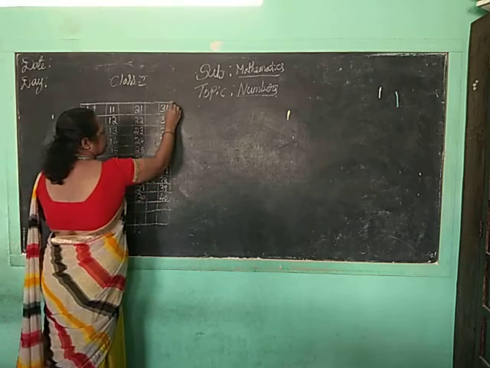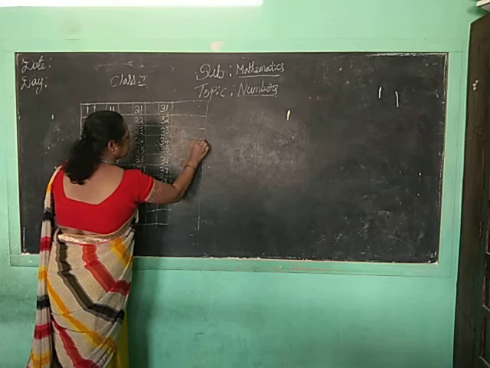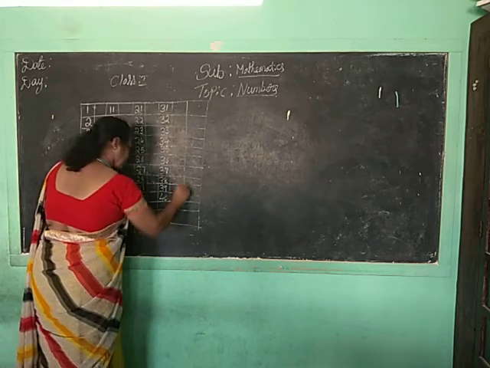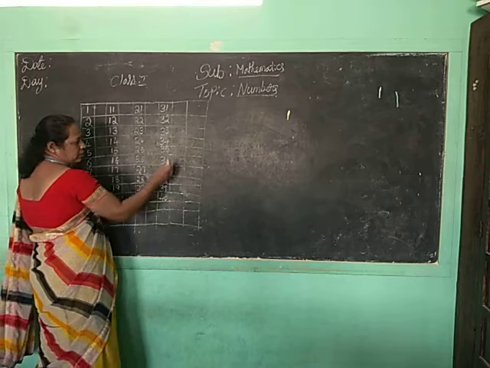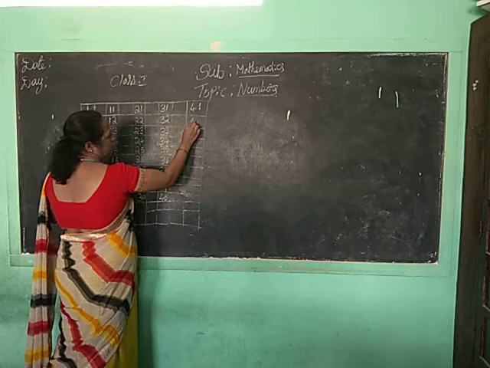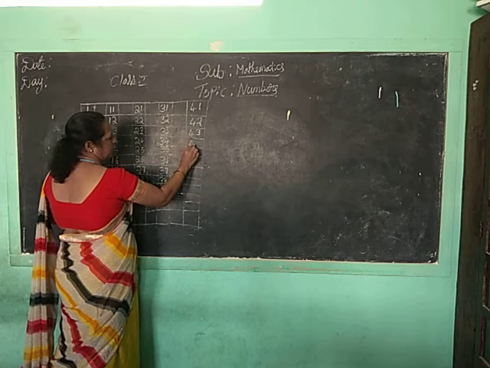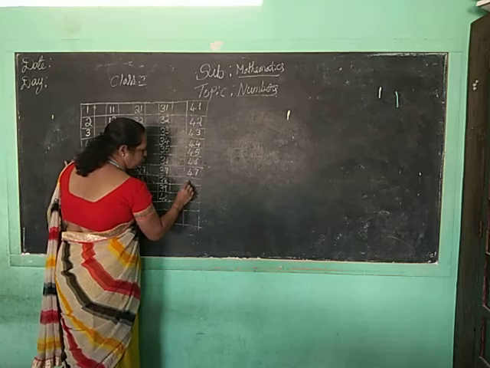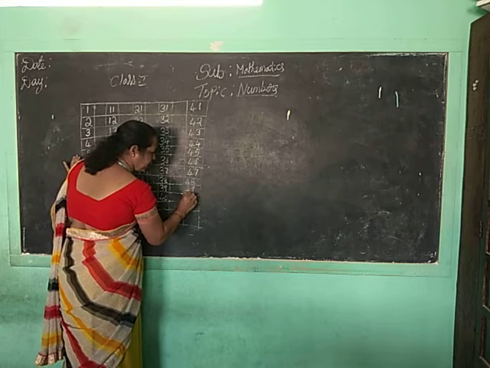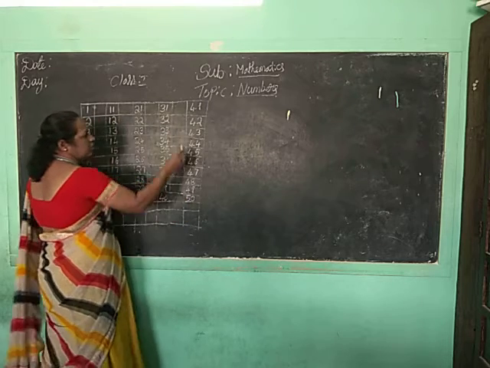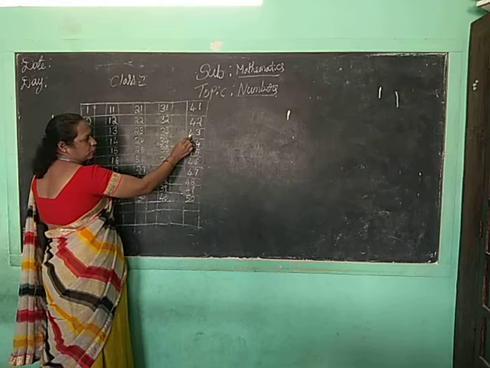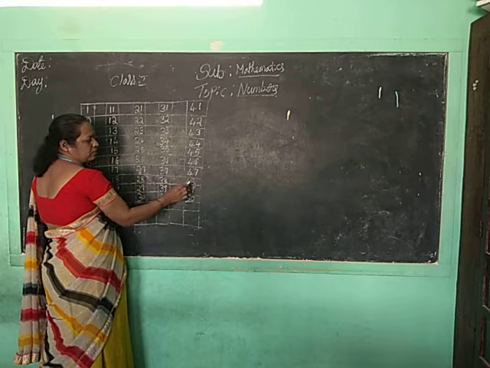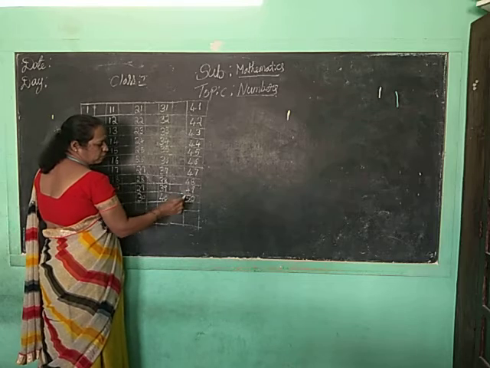So after 40, what, children? 41. So after 40, you have to leave this line box and start here. 4, 1, 41. 4, 2, 42. 4, 3, 43. 4, 4, 44. 4, 5, 45. 4, 6, 46. 4, 7, 47. 4, 8, 48. 4, 9, 49. 5, 0, 50.